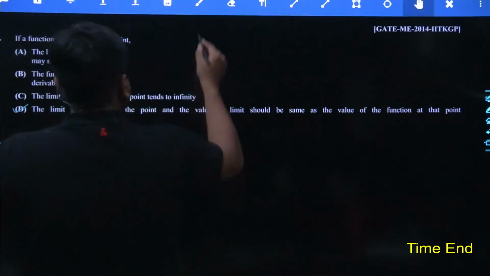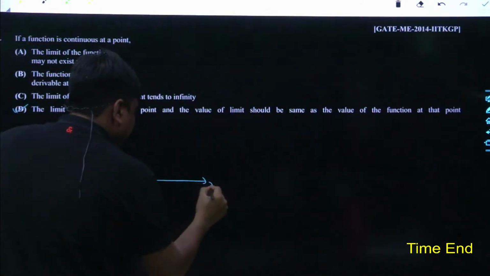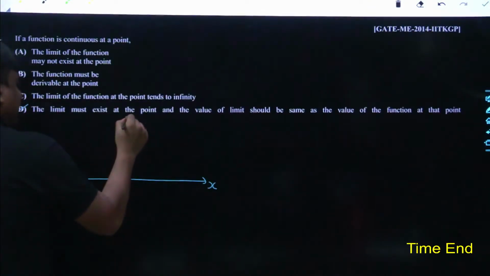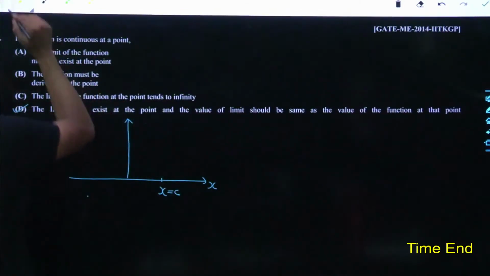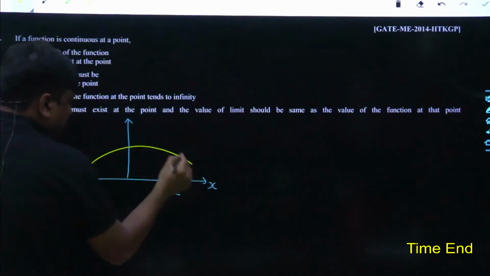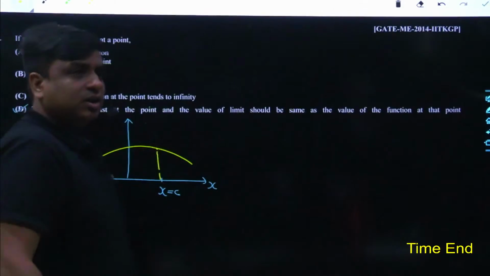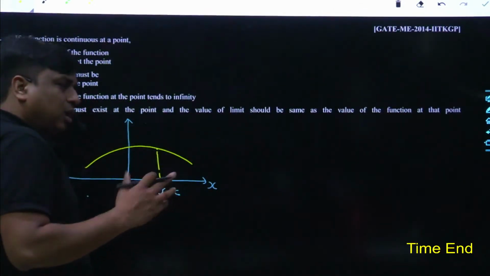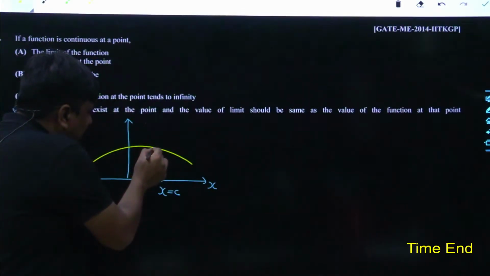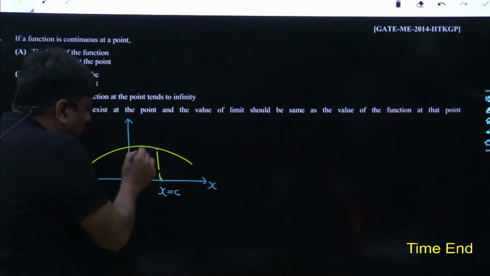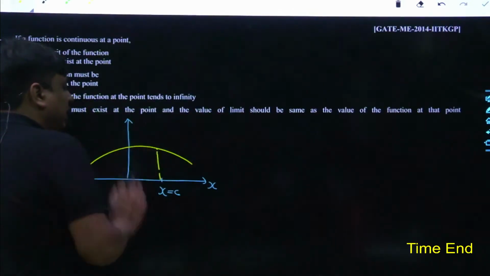We had already taken a few examples earlier. Let me take those examples once again. So here comes the x-axis. This is my x-axis, and let's take this as my y-axis, and the test point is somewhere at x equals c, and this is a function over here. So tell me, at x equals c, is the function continuous or discontinuous? Obviously, sir, it is continuous. How did I know that it is continuous? Obviously, sir, looking at this graph, nowhere is the discontinuity found at x equals c, or graphically, nowhere did I leave this plane while drawing this curve. I did not lift my pen.